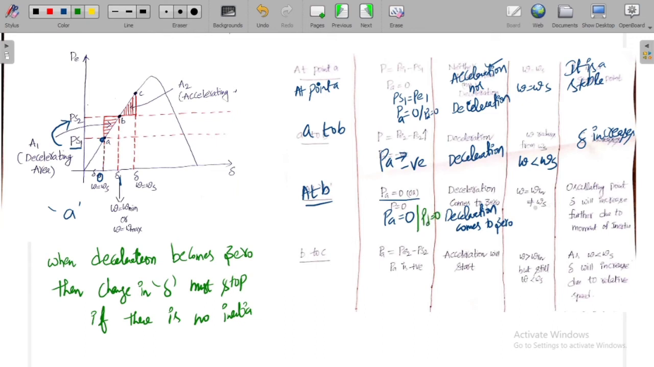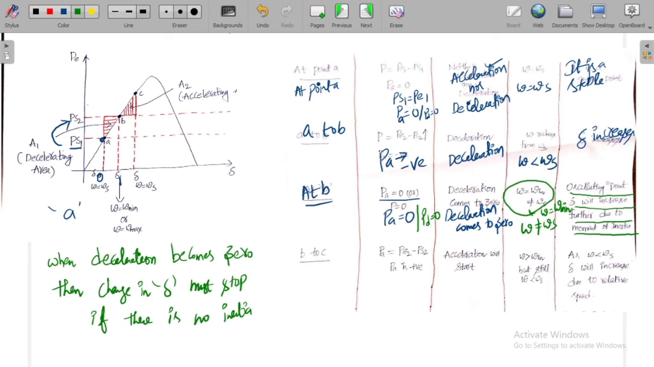So deceleration comes to 0, but it is treated as an oscillating point. Why? Because of moment of inertia and the speed. If you observe, the speed is not equal to omega s. The speed is equal to omega minimum. Why is it omega minimum? Previously it was at omega equal to omega s. From A to B it starts reducing from omega s and reaches a constant value, which is omega minimum. Though PA is equal to 0, omega is not equal to omega s. That's why there will be change in delta. Delta will increase further.